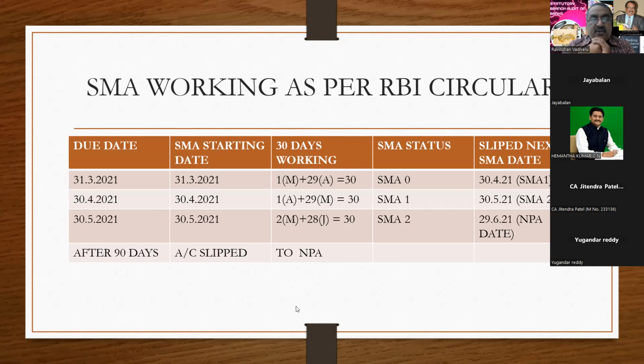If you are clear and if you have any doubt, you are welcome to ask me. I'm just taking some gap because you must go through this chart. Can I move to the next chart, sir?